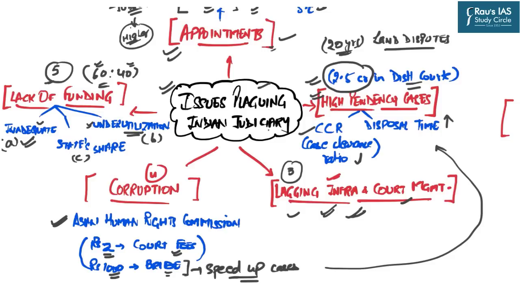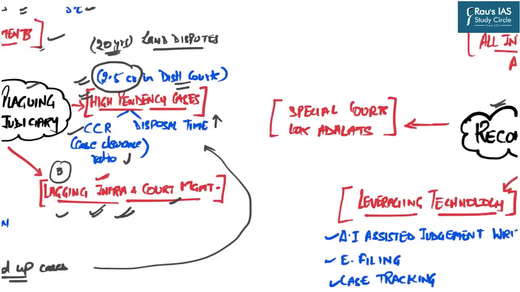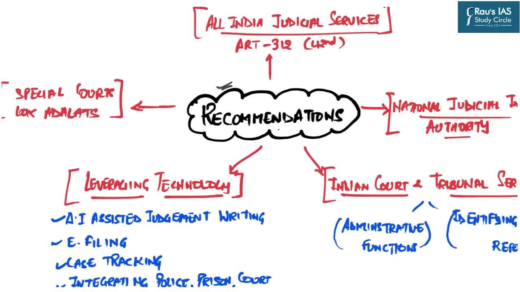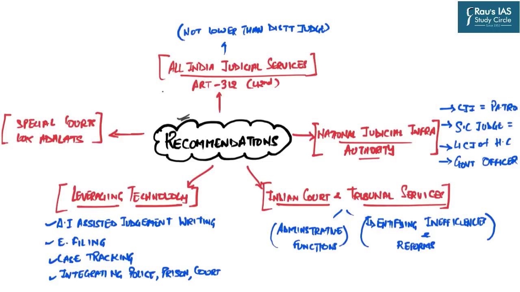And now let us move towards some possible solutions or suggestions which can better the conditions of our judiciary. The first recommendation is to create an All India Judicial Services, as is also mentioned in our Indian Constitution under Article 312 Clause 3. This article was added by the 42nd Constitutional Amendment Act.